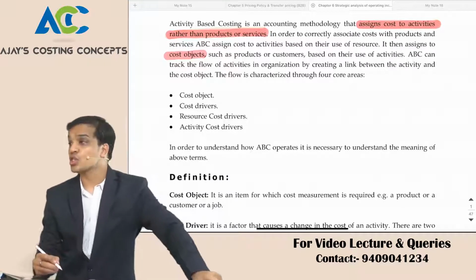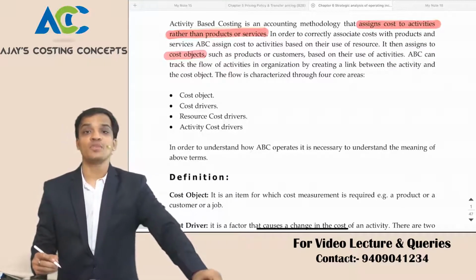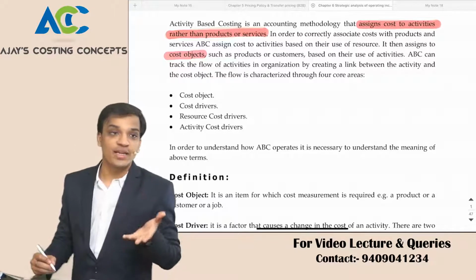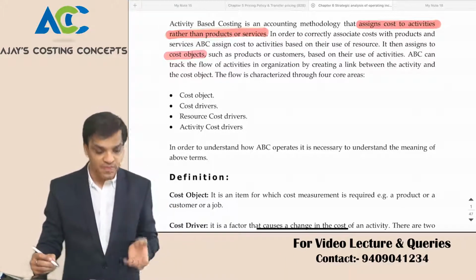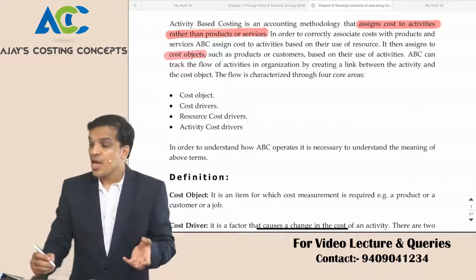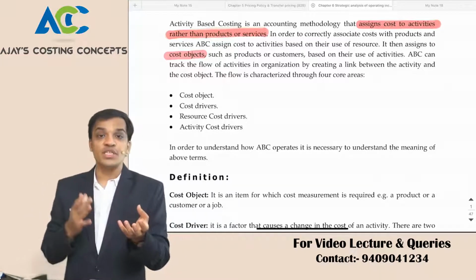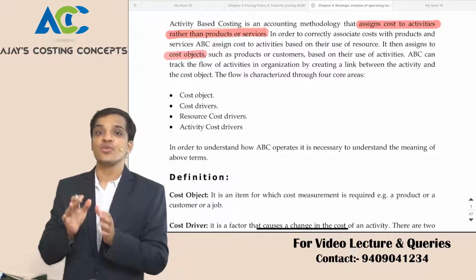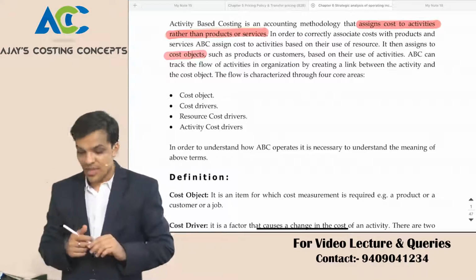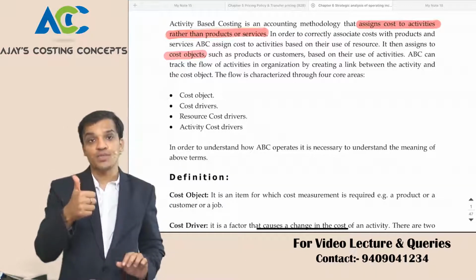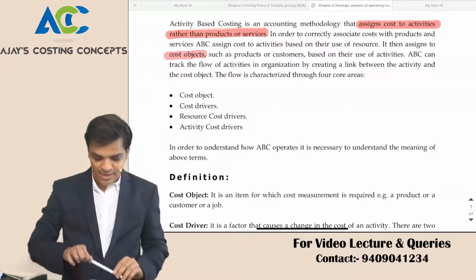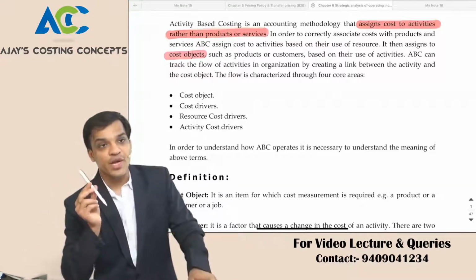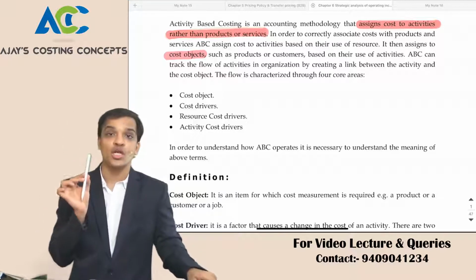Sir, what is cost object? Cost object is the object for which you are incurring that cost, right? Product A, product B, product C, which is the object for which I am incurring cost. That is known as cost object. For that object, the cost that I am incurring is known as cost drivers. I repeat, what is cost object? The object, for example, I am manufacturing this pen, Apple Pencil, right? So if I am manufacturing Apple Pencil, this becomes my cost object.